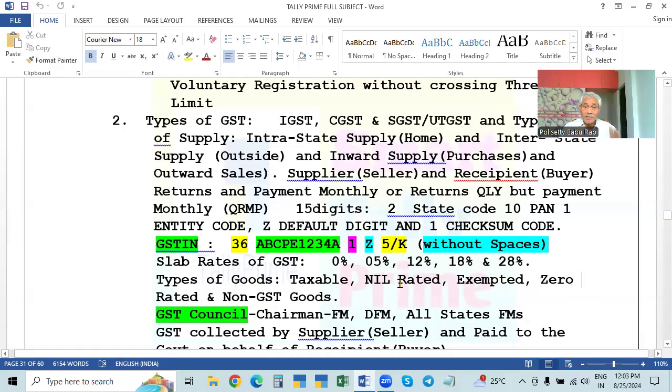So zero rated means export. Exempted means always exempt. Nil rated means they are taxable, but now the rate is 0. Some goods are taxable at 12%, similarly taxable at 5%. Here also taxable, but 0%. And zero rate is exports.